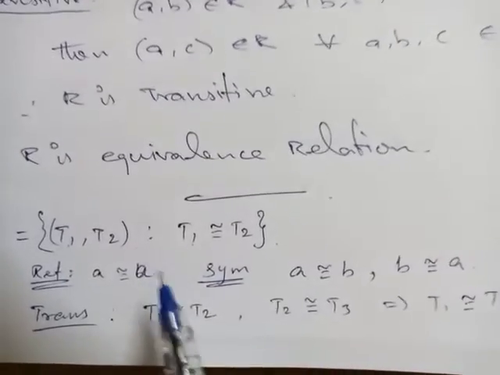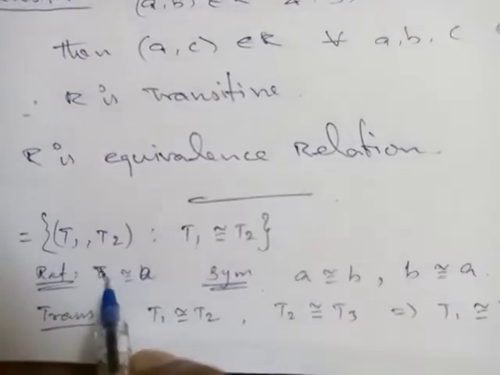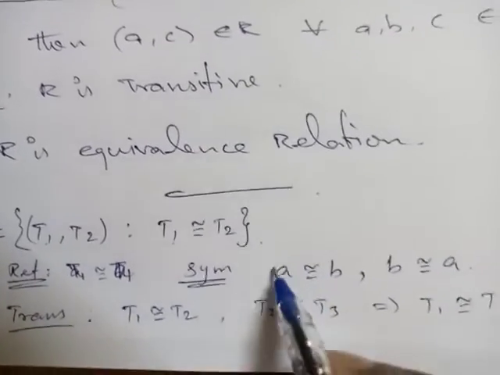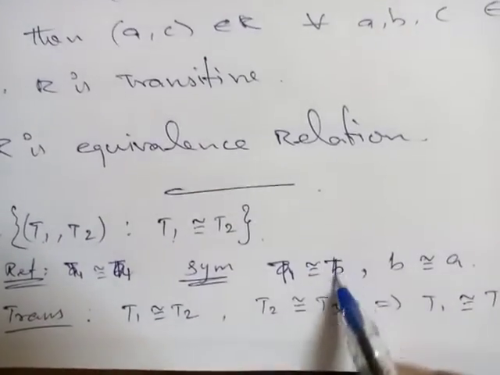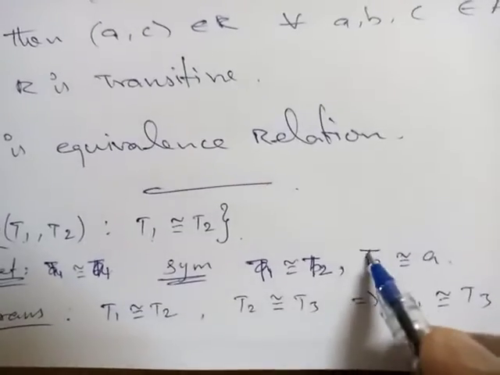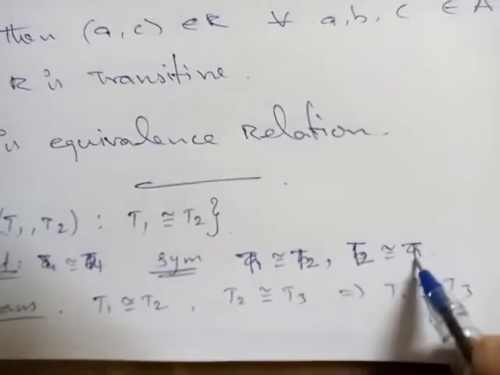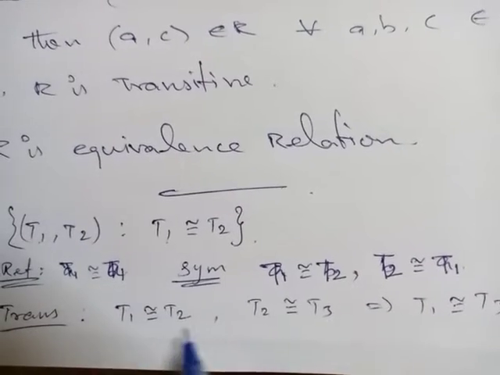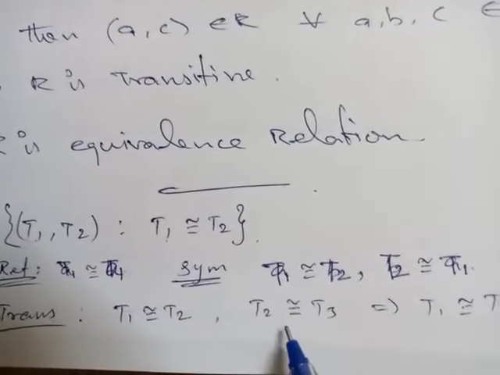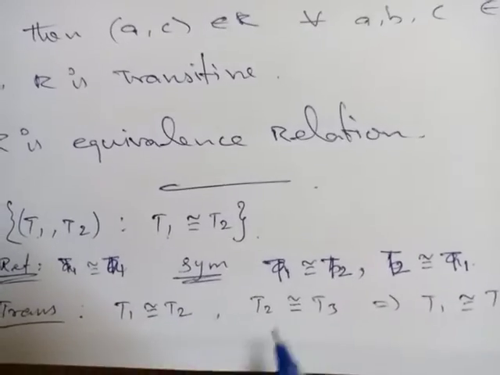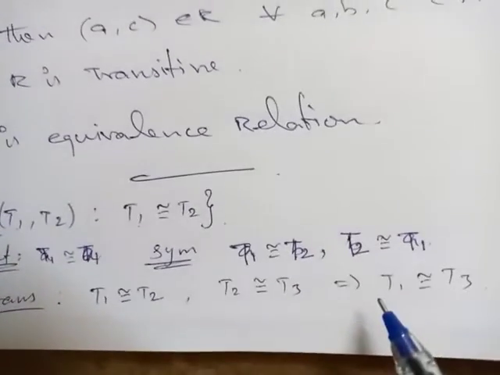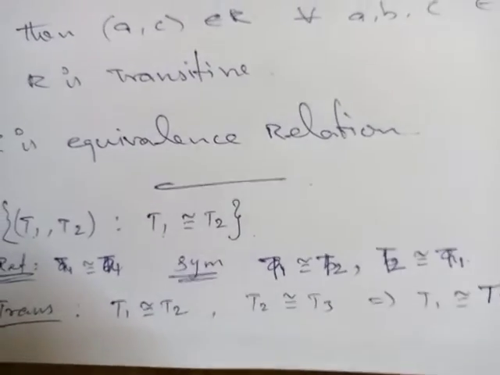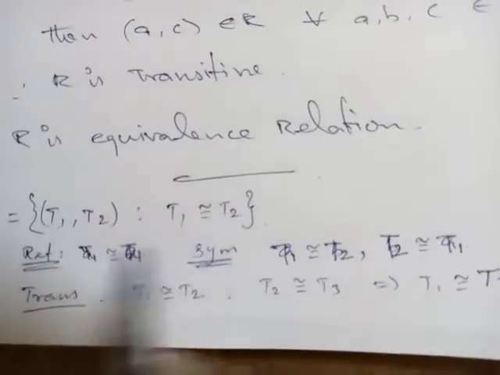That is nothing but triangle 1 is congruent to the same triangle. Both are same. Triangle 1 is congruent to triangle 2. Then what can we say? Triangle 2 is congruent to triangle 1. Then symmetric. Triangle 1 is congruent to triangle 2, triangle 2 is congruent to triangle 3. Then from these two we can say triangle 1 is congruent to triangle 3 also. Therefore it is transitive. Same thing for similar triangles.